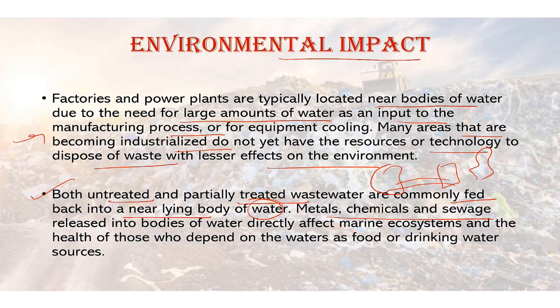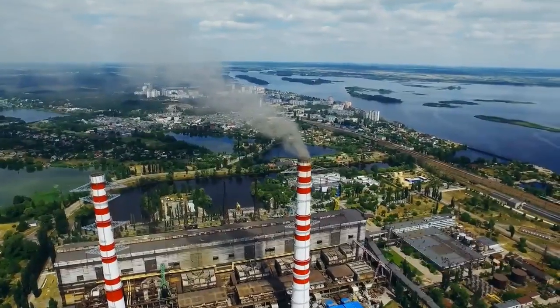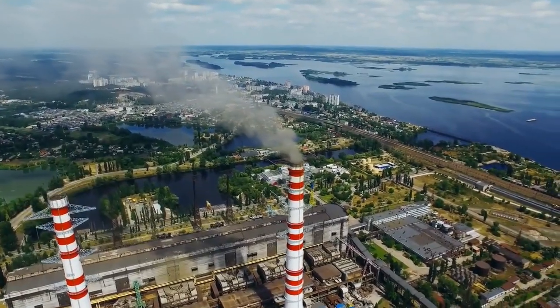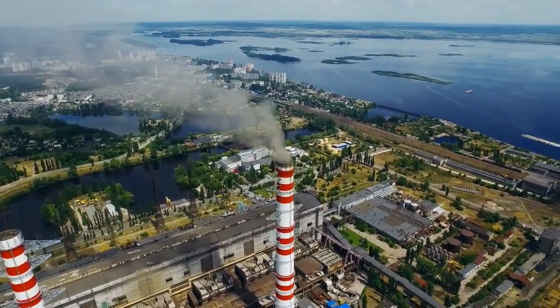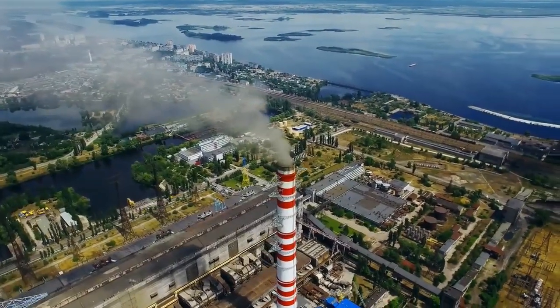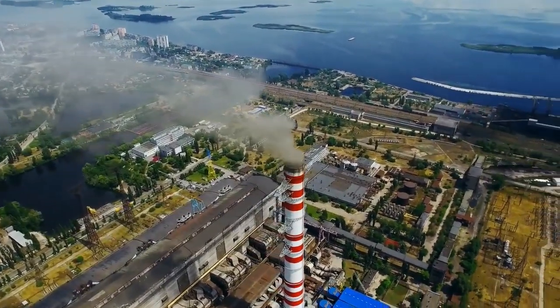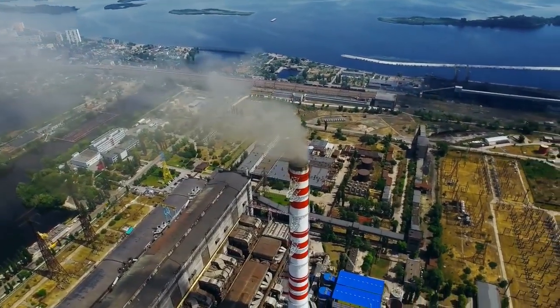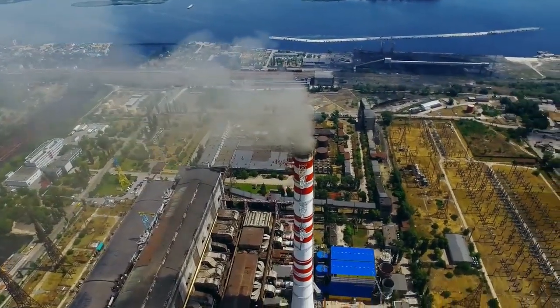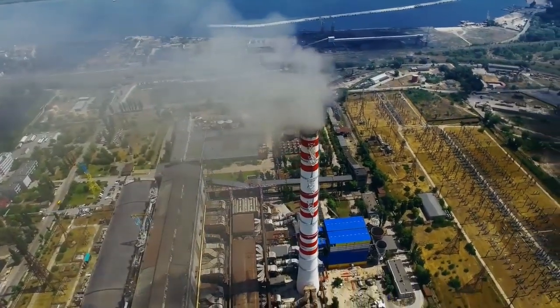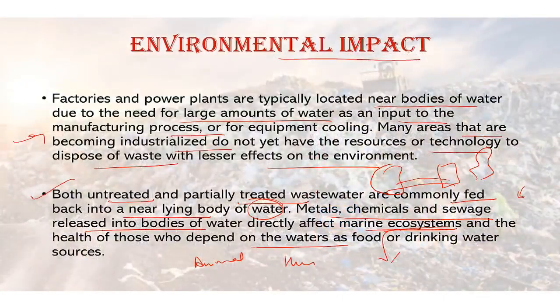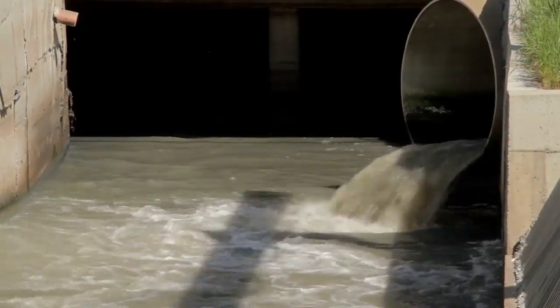All the metals, chemicals and sewage released into bodies of water directly affect the marine ecosystem. Ultimately, it is causing loss of biodiversity in the marine ecosystem and harming the health of those who depend on the waters as food or drinking water. A lot of animals must be drinking water from those water bodies, and humans must be using it. So you can see the wider impact of such activities on the environment, humans and animals as a whole. Wastewater also contains nitrates and phosphates, which often cause eutrophication, which can kill off existing life in the water.